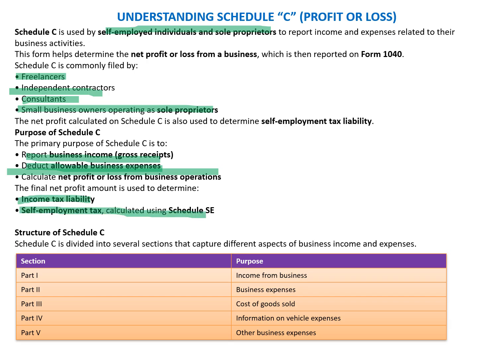The final net profit income is used to determine the income tax liability and the self-employment tax calculated using Schedule SE. The structure is: part one is income from the business, part two is business expenses, part three is cost of goods sold, part four is information on vehicle expenses, and part five is other business expenses. We're going to look at each of these parts in the upcoming slides. So let's move to the next slide.